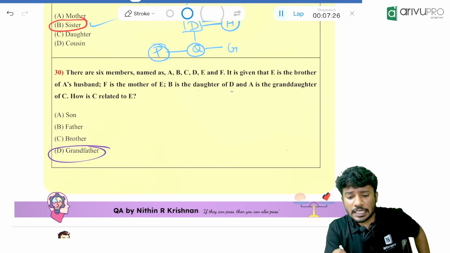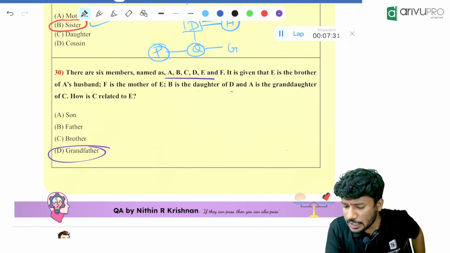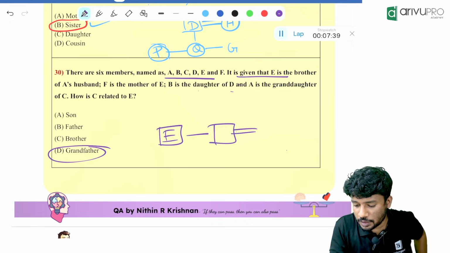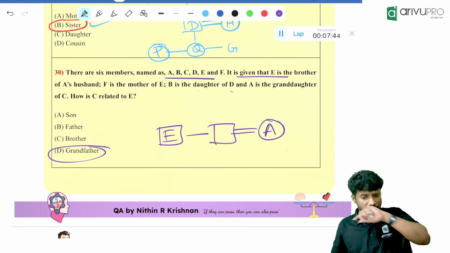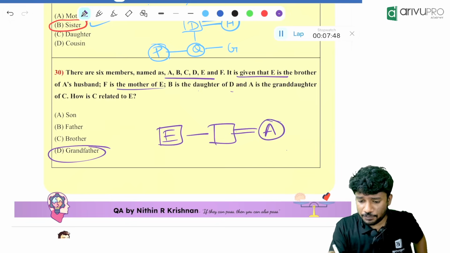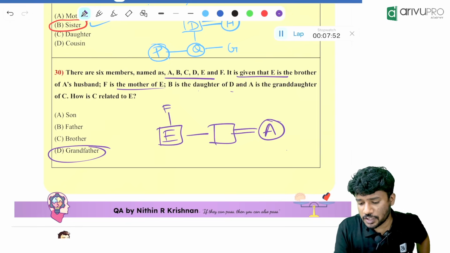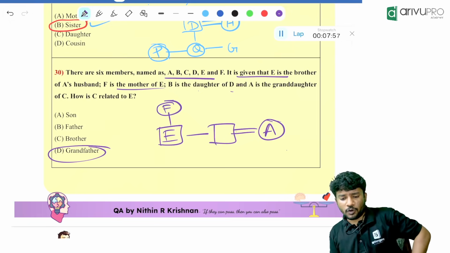There are 6 members named A, B, C, D, E. It is given that E is the brother of whom? E is the brother of A's husband. Correct, that much is done. Then what is given now? F is the mother of E. F is the mother of E means F will be in the upper generation. F is the mother of whom? E.